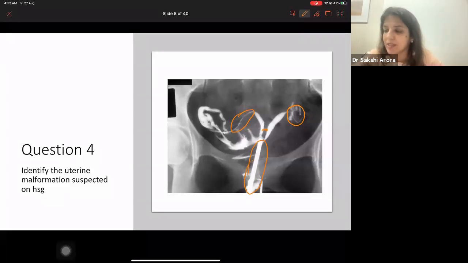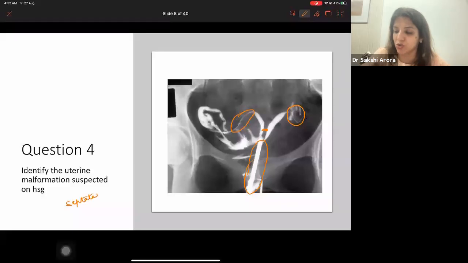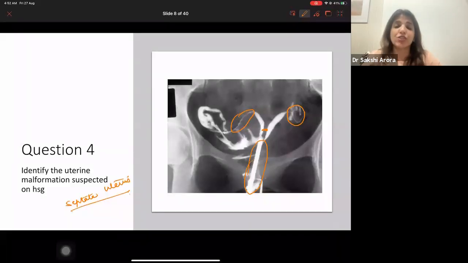Now I have to look at the angle between the horns. The angle between the horns is less than 60 degrees and distance is less than 4 centimeters. And all of you are saying correctly, it is septate uterus, right? But please remember, HSG is not the best method to differentiate between septate and bicornuate, right? Best investigation or investigation of choice is 3D ultrasound and gold standard is MRI.